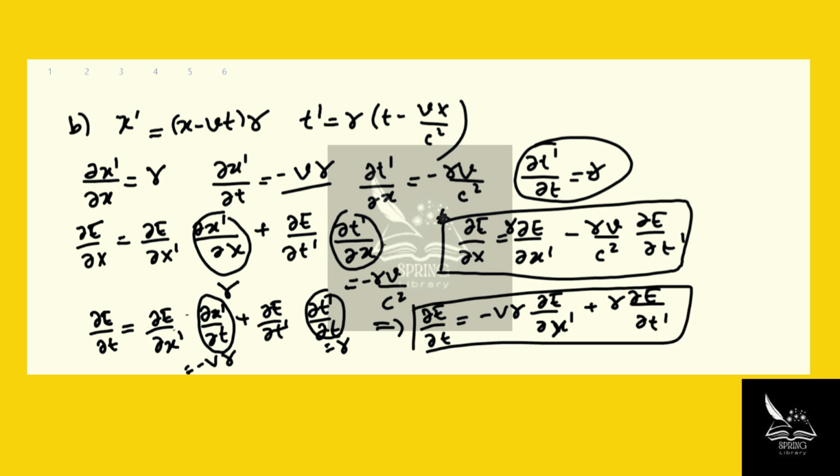Again, we're going to use these two equations. We're going to take the time derivative and the derivative with respect to x again, and then the method is the same, and then we're going to put the second order derivatives in the wave equation.